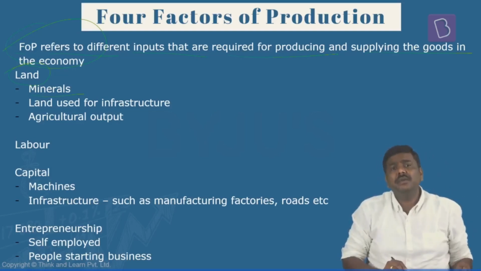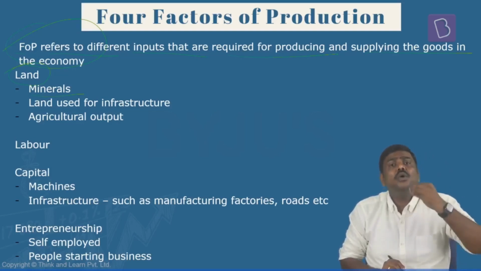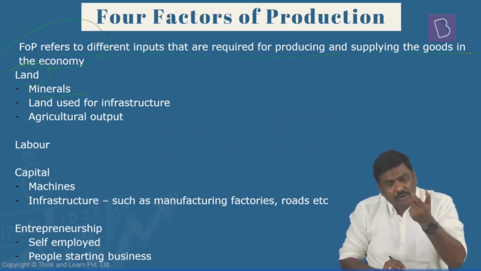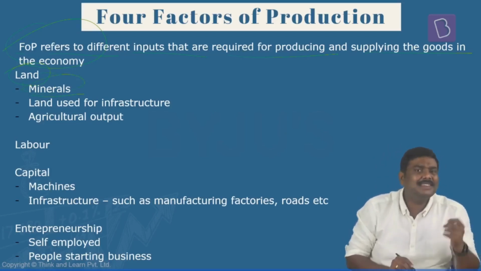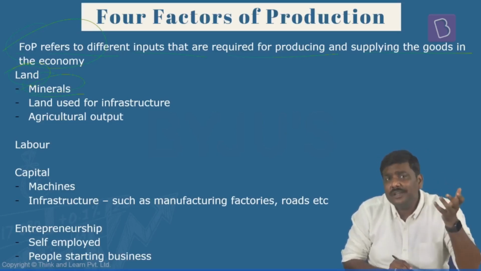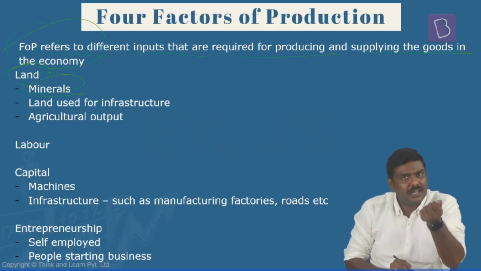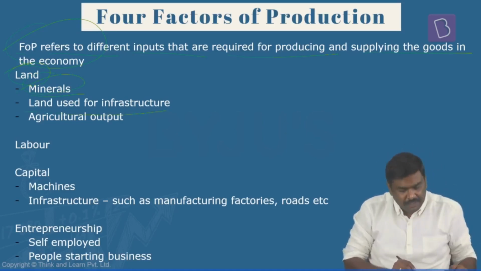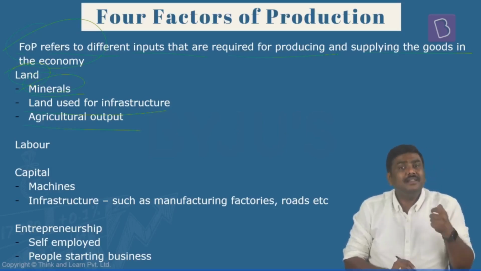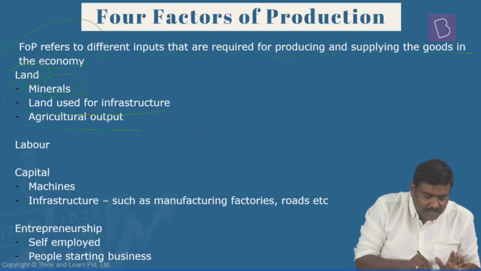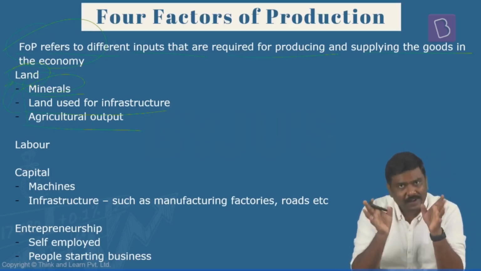Now have a look at this. The minerals that are available, let's say the ore of iron, ore of aluminum, etc. All of these are an example of mineral resources that are available naturally. We have not manufactured them. Land used for infrastructure development, and land that is used for agricultural output, all of these are components of the factor of production, land.